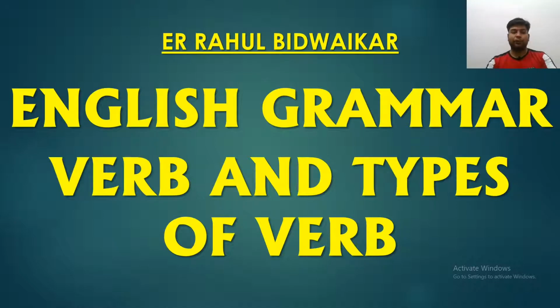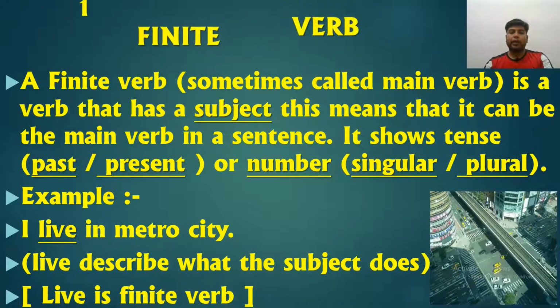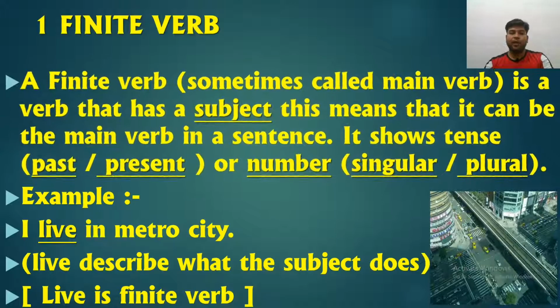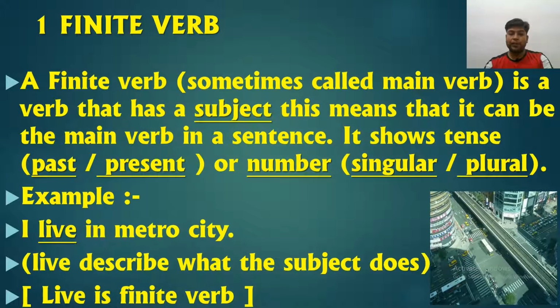So here we go. First of all, we will understand what finite verbs are through the definition. A finite verb, sometimes called a main verb, is a verb that has a subject. That means that it can be the main verb in a sentence.